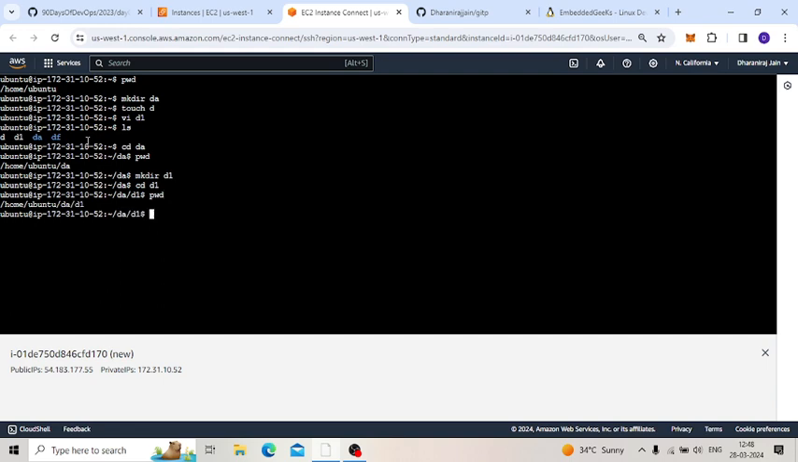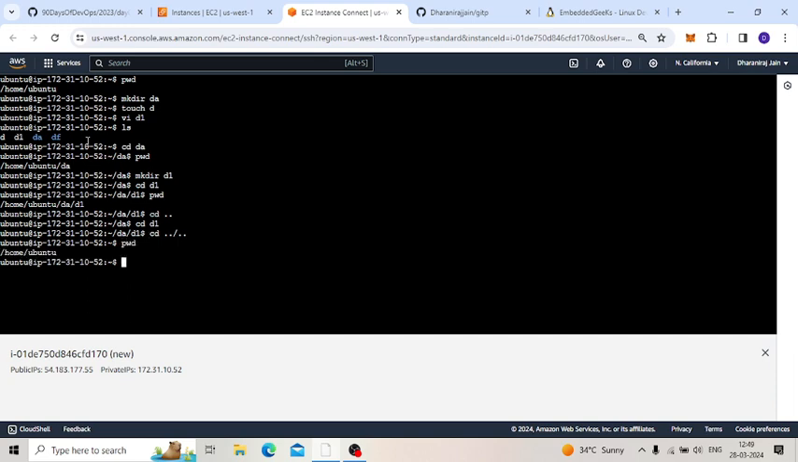One more thing, if I want to come back from this folder, normally in Windows we have options there, but here we can use cd dot dot. Now I am here. Once again I will go inside d1, and if I want to come out from da also, I can use cd dot dot again. Now we are in ubuntu.